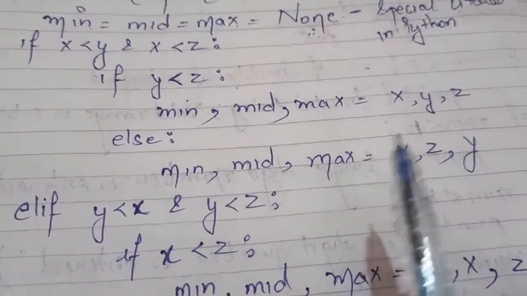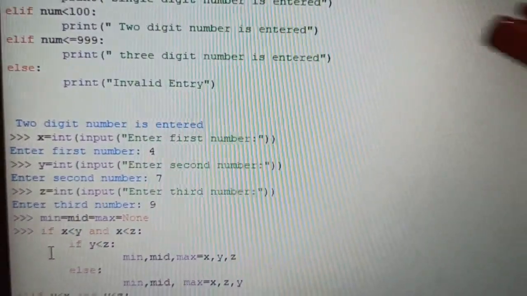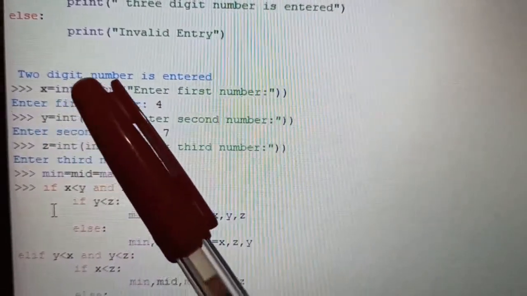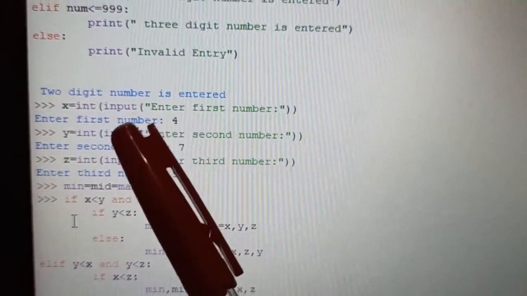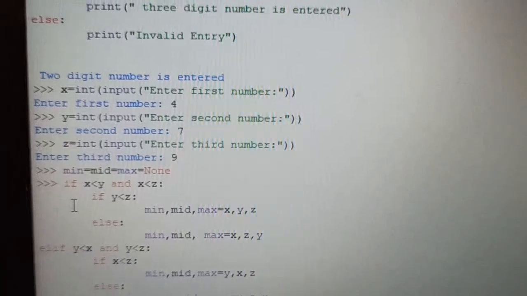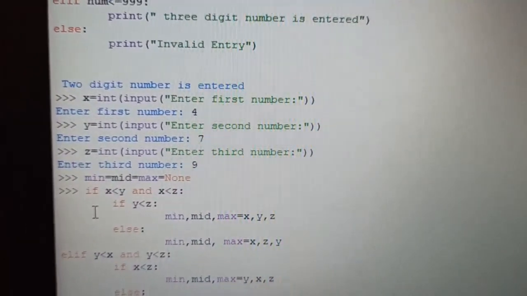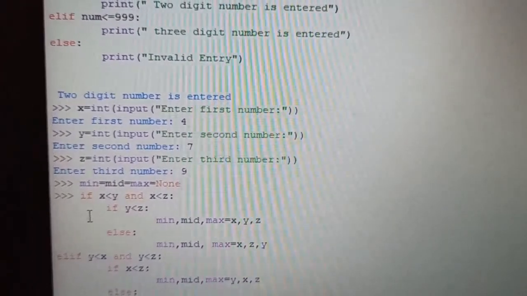Now I'm showing this program practically on the Python shell. Yes, so now I have implemented the same program again on a Python shell. Like here I have taken the variable x, and that x is of integer data type. Then I have entered input first number. So first number I have entered 4. Then after that I have mentioned input the value of y. Again same, that is y equal to int, input, enter second number. So second number the system asked, I have entered 7.